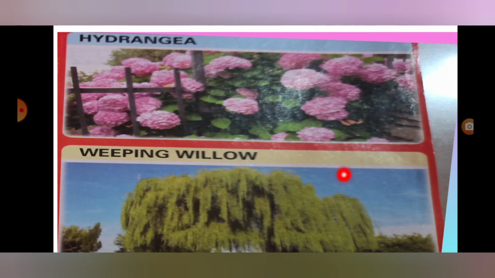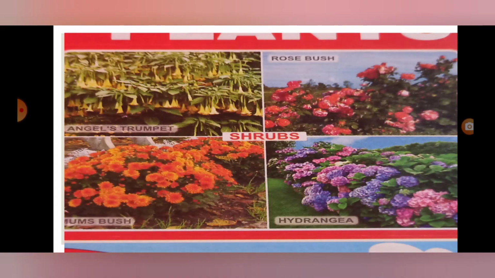And it is weeping willow. This is a type of shrub. Rose bush, hydrangea, etc.